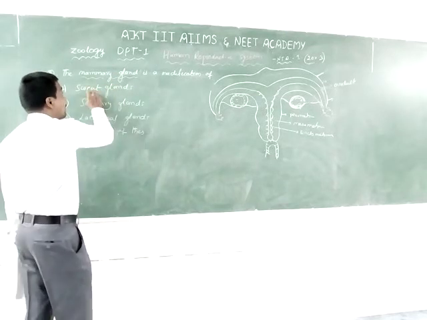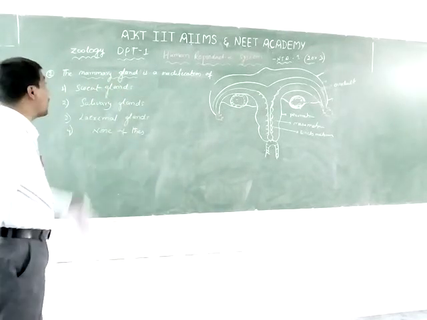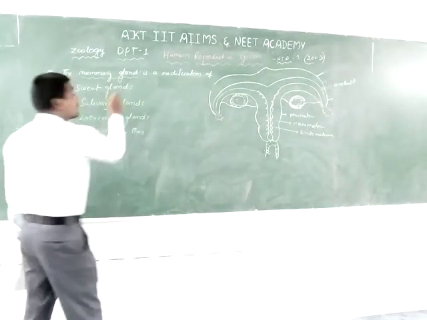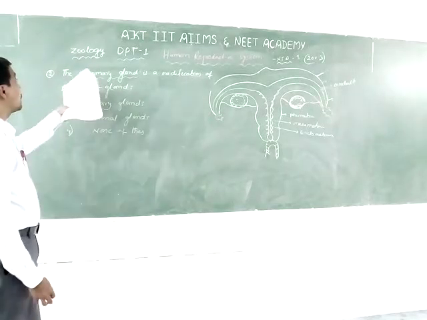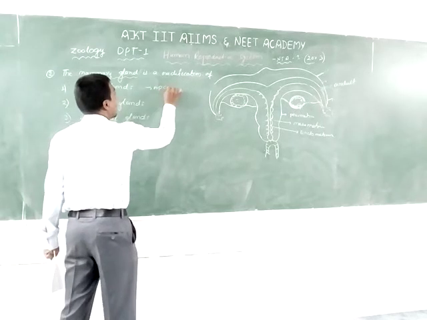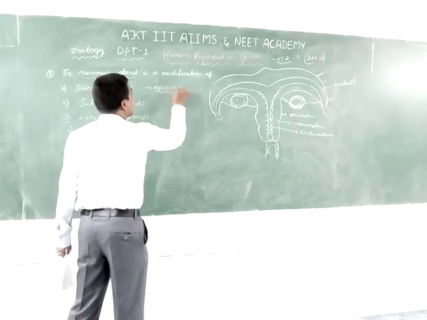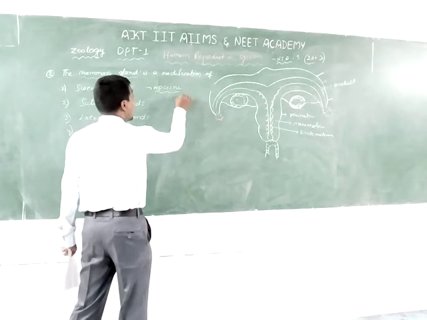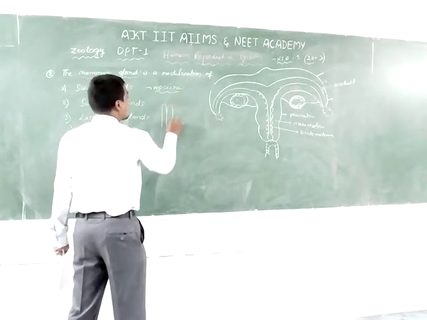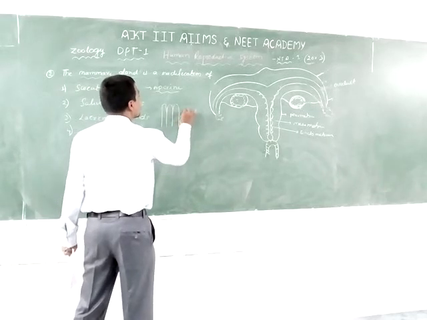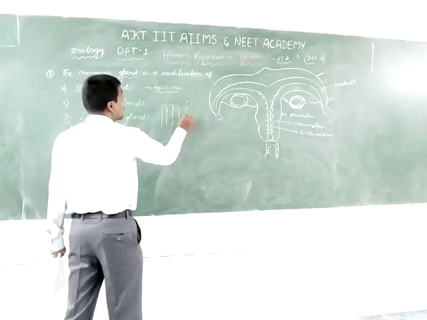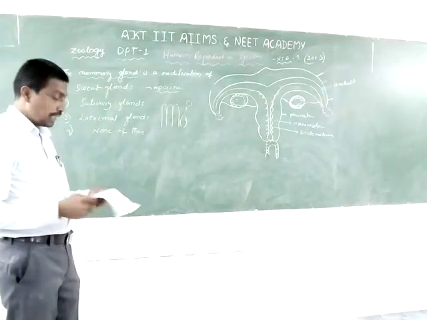Sweat glands modified into the mammary glands. These sweat glands modified to the mammary glands. These are the apocrine glands. The remaining glands are also apocrine glands, in eutheria animals.